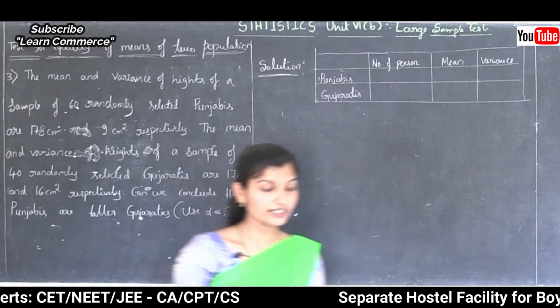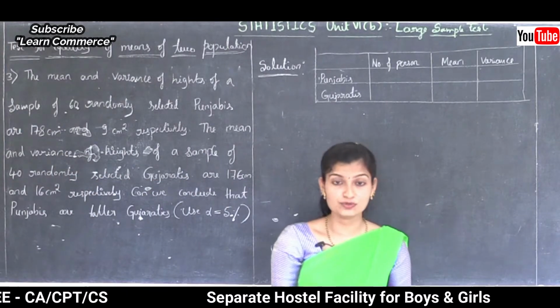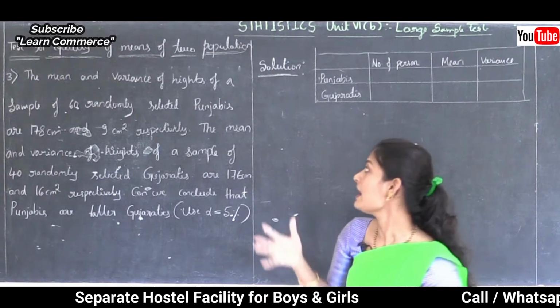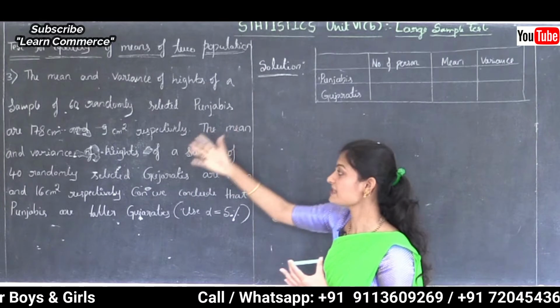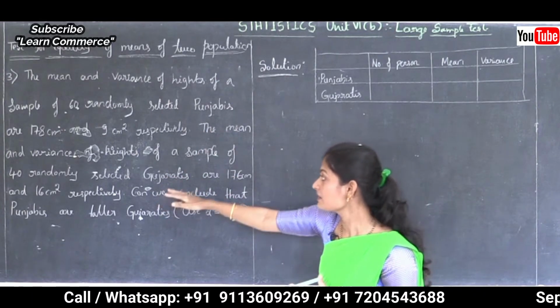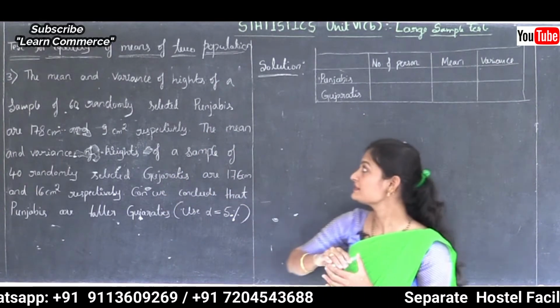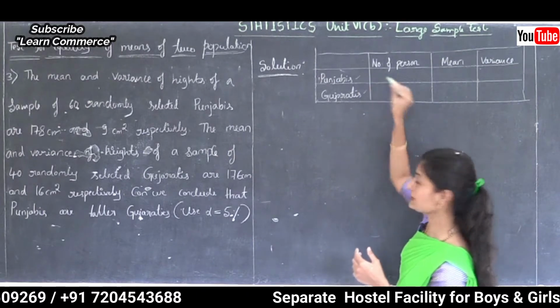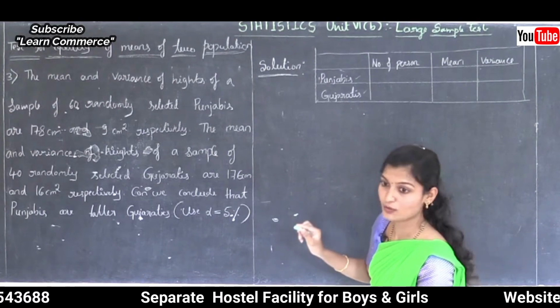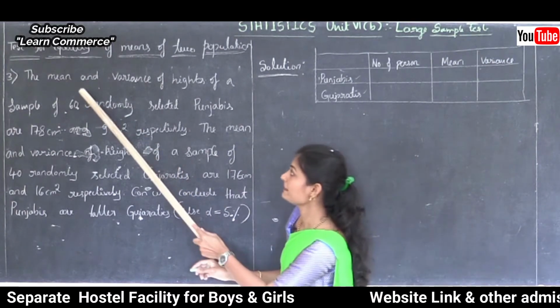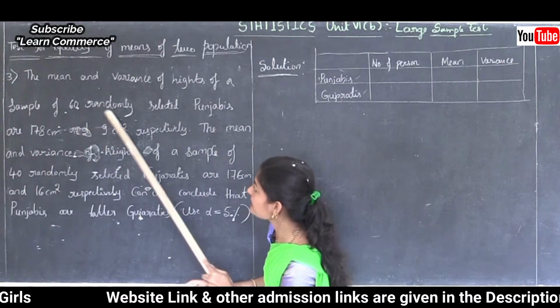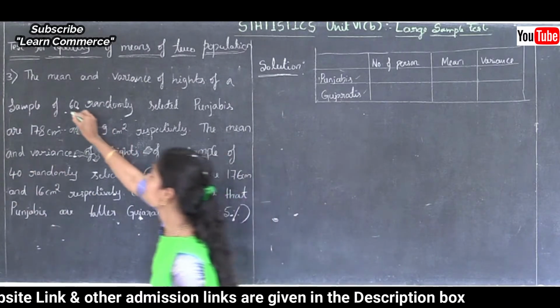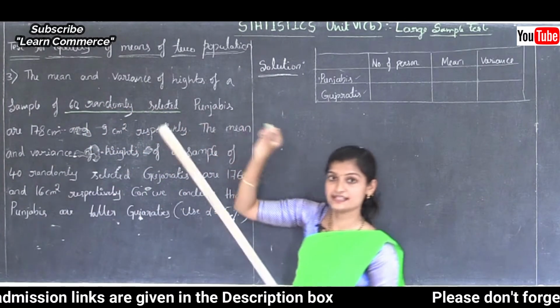See here what the given observations are. There are two sets of observations: the first set of samples is Punjabis and the other set is Gujaratis. Here the mean and variance of heights of a sample of 60 randomly selected, that is the sample size.